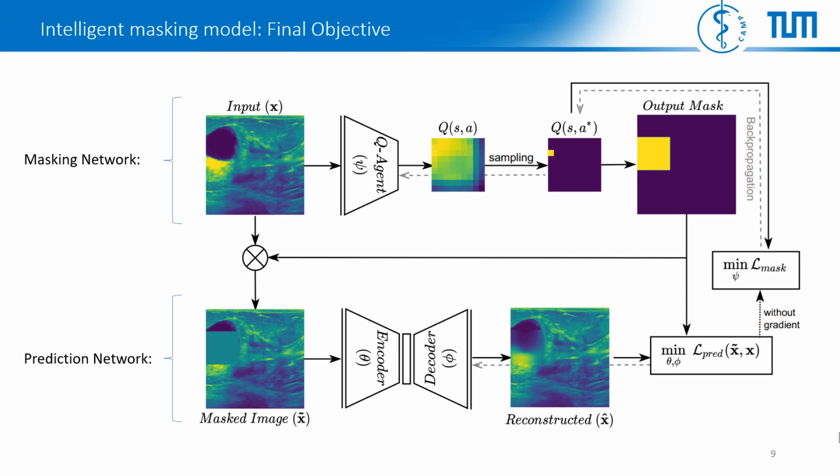During our training, since we sample the actions based on the distribution of the action scores by applying a softmax function over the Q-values, we have a balance between exploration and exploitation. Furthermore, to improve the stability of the training process, we adopt a two-phase training scheme where the masking agent operates completely randomly for the first few epochs.